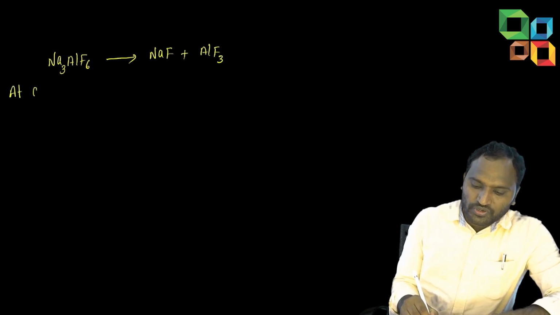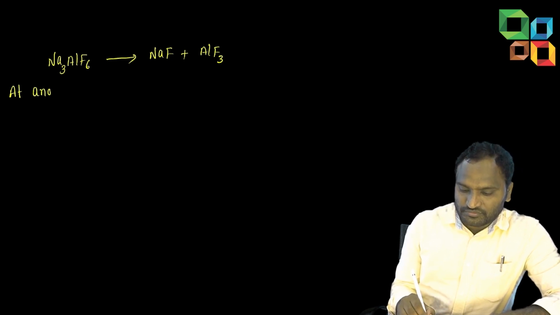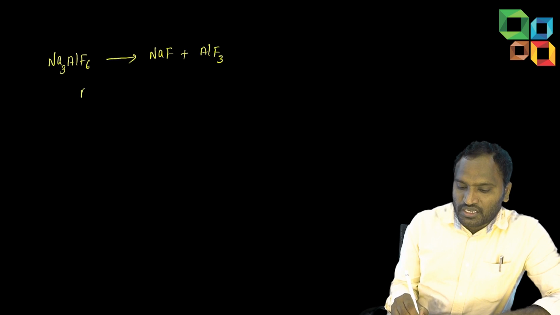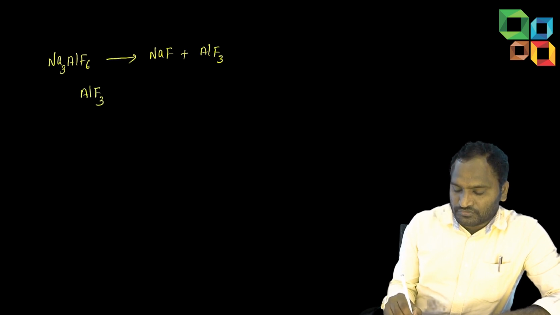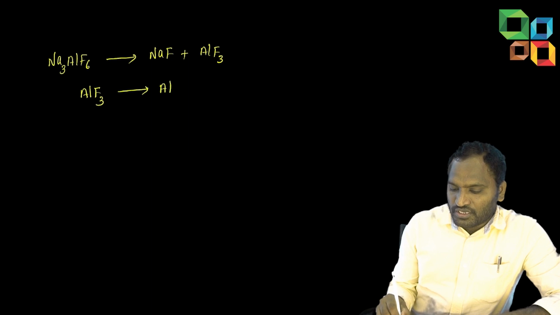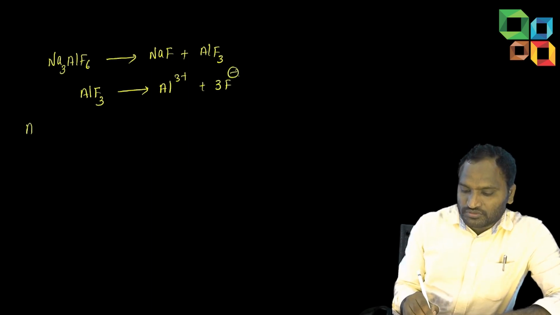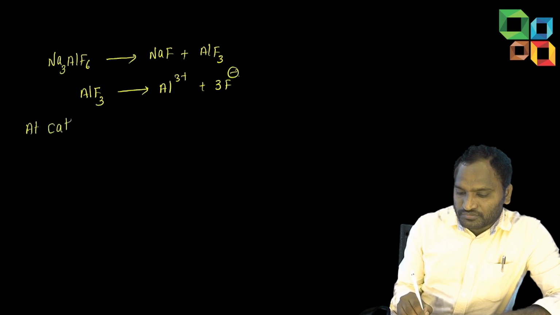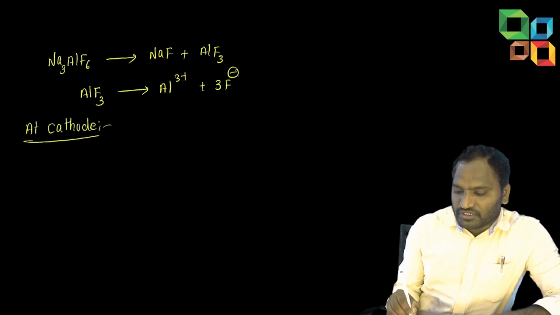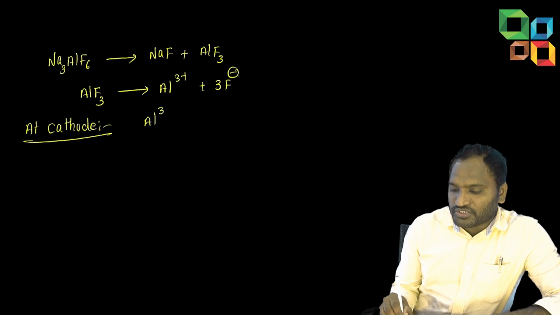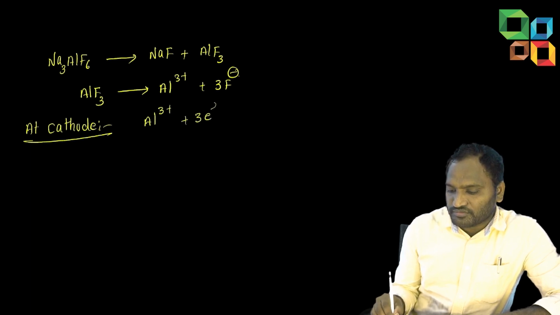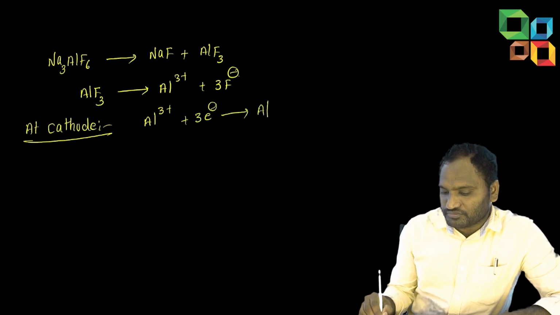At anode, I told you, at anode always oxidation takes place. Sorry, one more step is there. Afterwards, I'll write anode and cathode reactions. AlF3 is converting into Al3+ plus 3F-. So those reactions generally take place at cathode. At cathode, what happens, students? This metal ion undergoes reduction by gaining 3 electrons, giving aluminium.